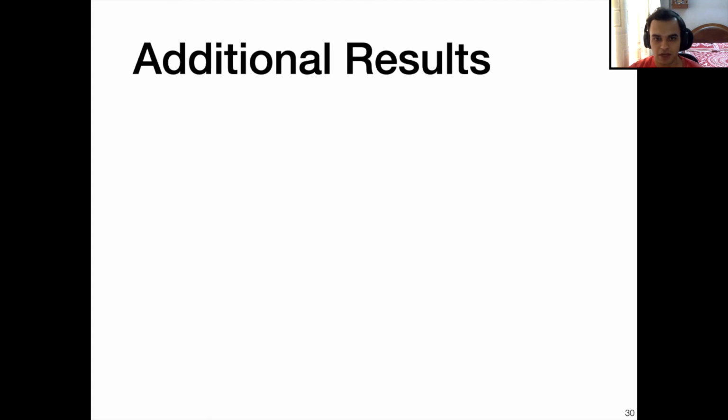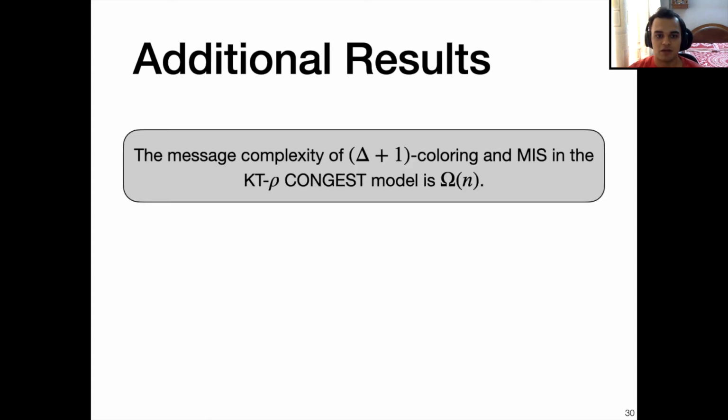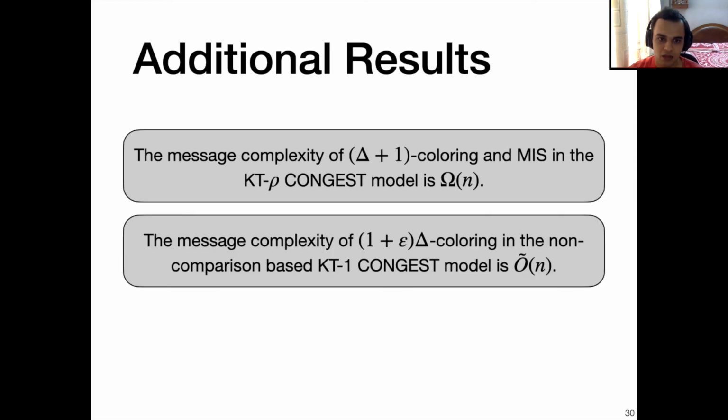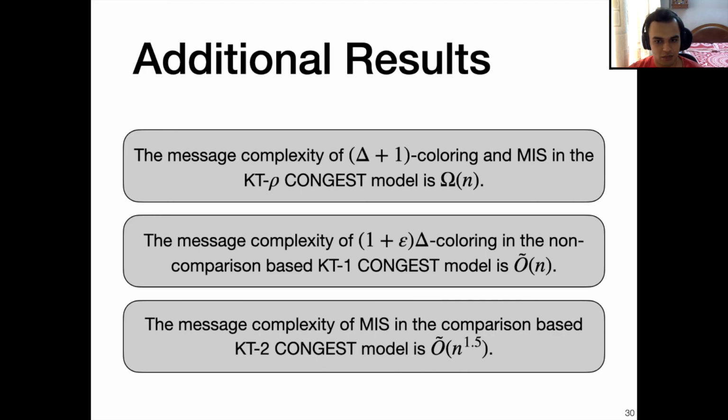We also show some additional results in the paper. In particular, we show that the message complexity of Δ+1 coloring and MIS in the KT-ρ CONGEST model is Ω(n). In KT-ρ, we have initial information of neighbors up to ρ hops. We also show that the message complexity of (1+ε)Δ coloring in the non-comparison based KT1 CONGEST model is Õ(n). And we show that the message complexity of MIS in the comparison based KT2 CONGEST model is Õ(n^1.5).